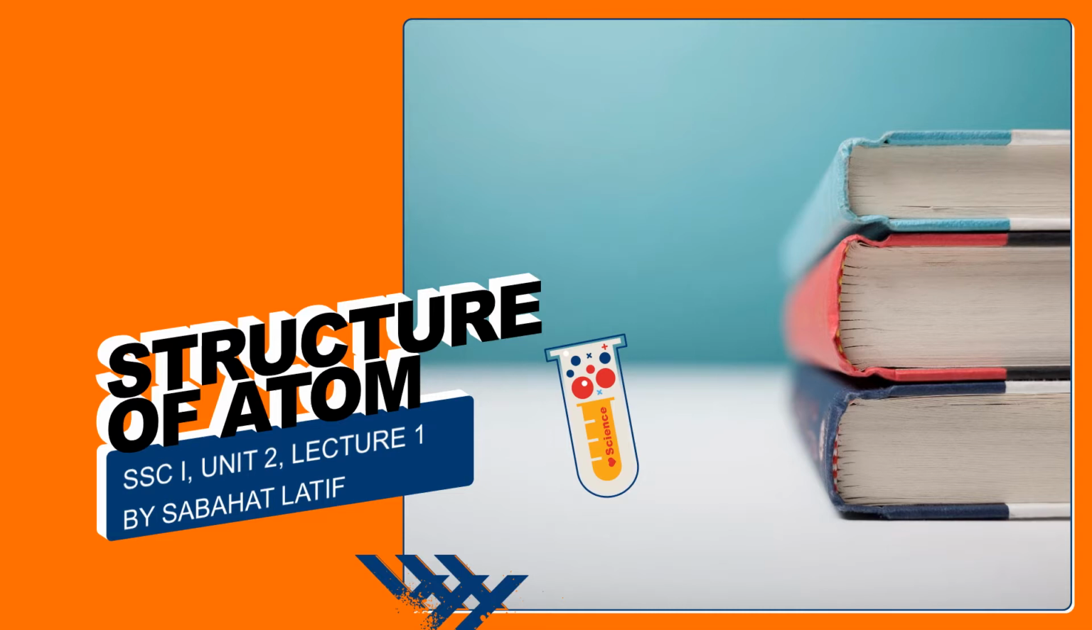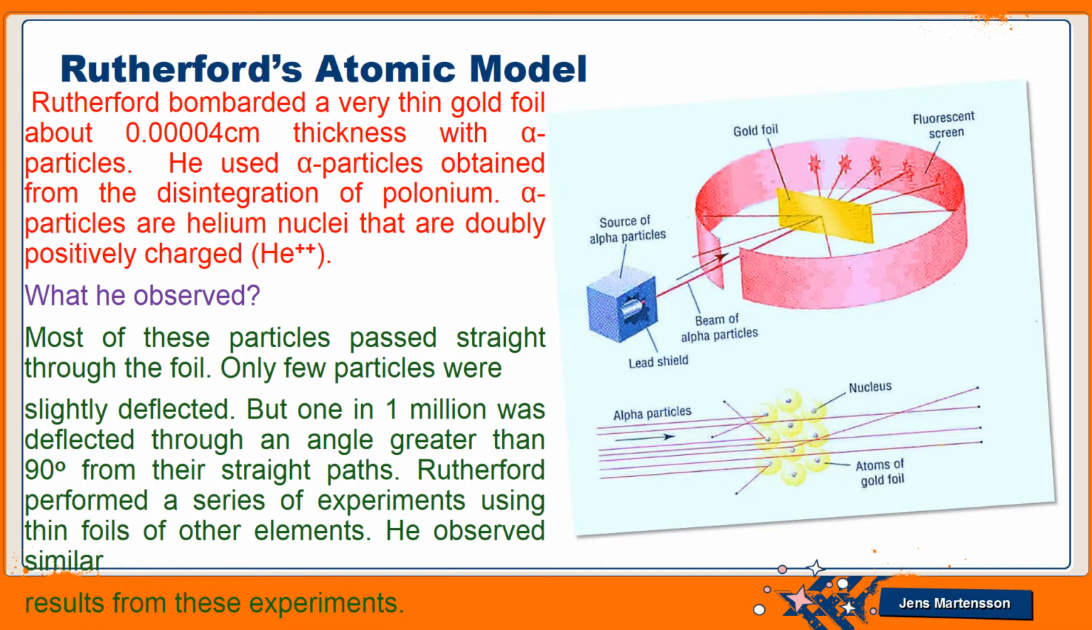It is unit 2. Rutherford was the first scientist who proposed the first atomic model. In his experiment, he took a thin gold foil, and the thickness of this gold foil was 0.00004 centimeter. And what he did with this gold foil, he bombarded alpha particles on it.